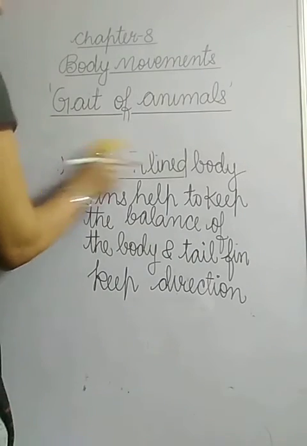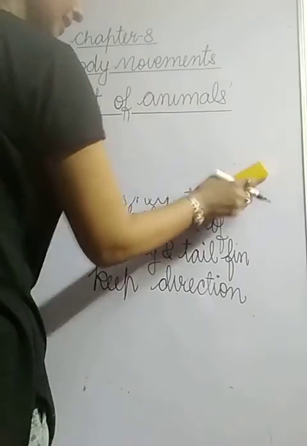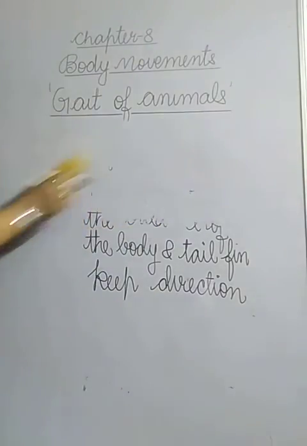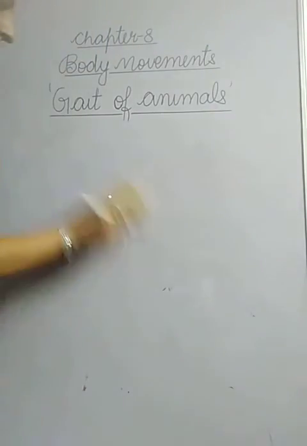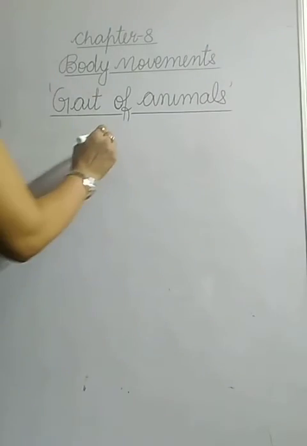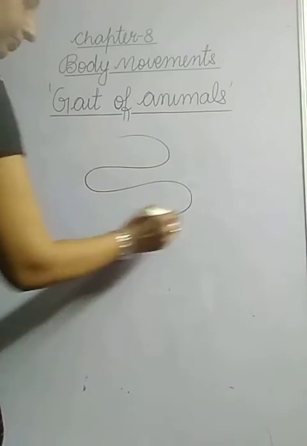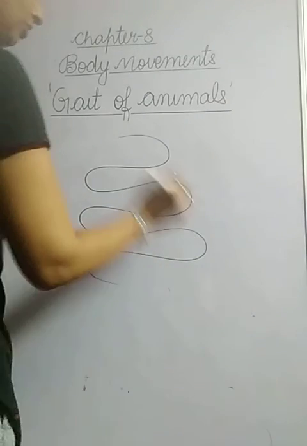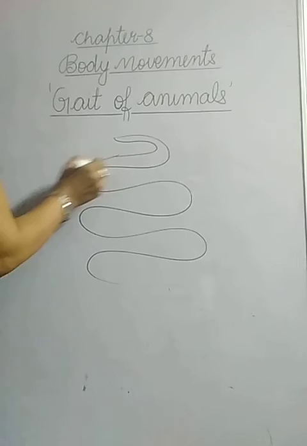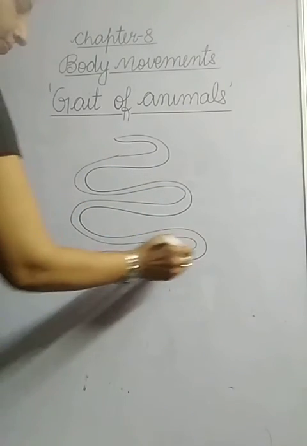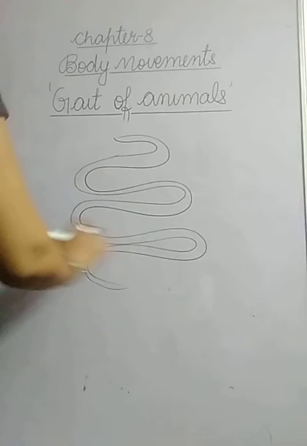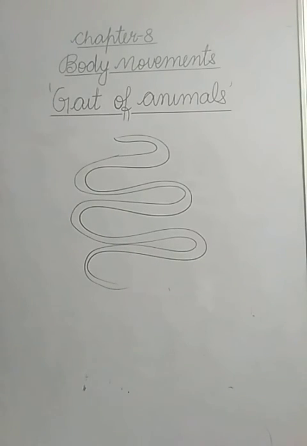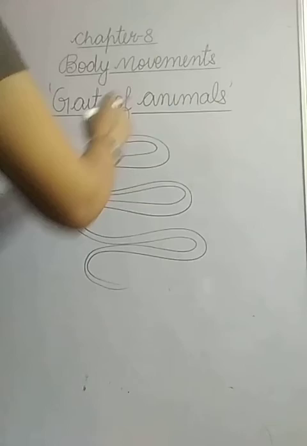Now the next vertebrate is snake. How does a snake move? If you have seen a snake, it makes loops like this. These are called loops. So a snake makes loops in this way, right? Snake has a long backbone. More than 100 vertebrae are there in the backbone of a snake.